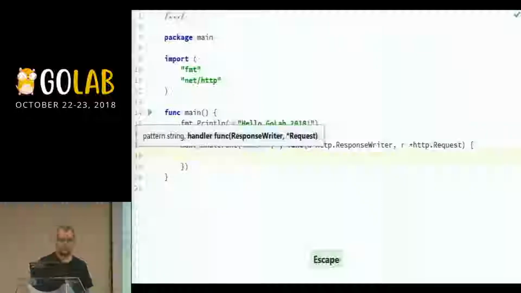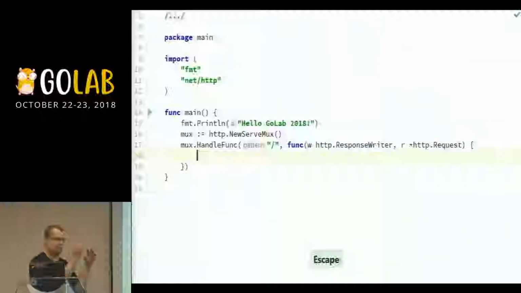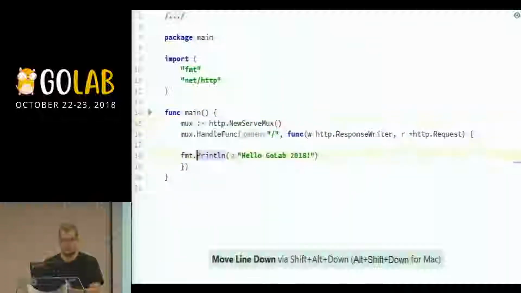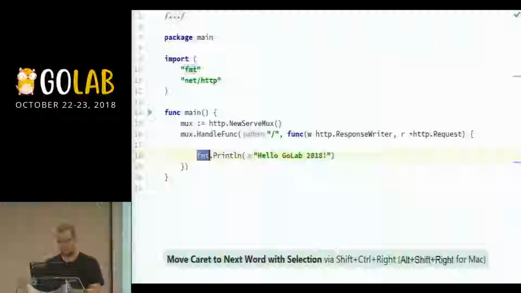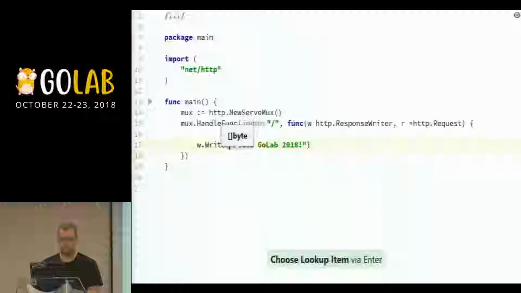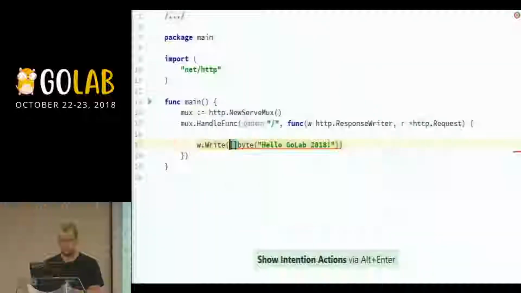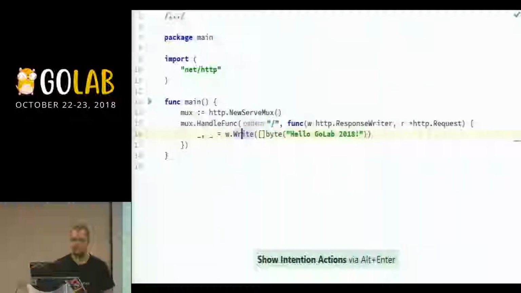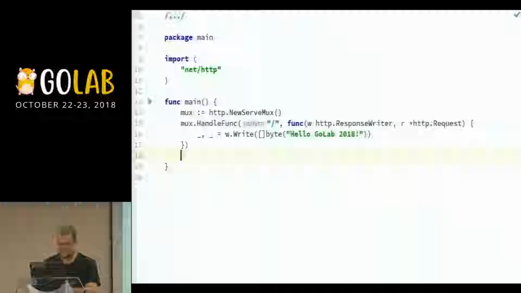That's the standard signature for the function. It accepts a response writer, and it accepts a request coming in. Using the response writer, we can write a message. Because I'm lazy, I'm going to take this message that we want to print, use the write method here, and convert it to a slice of bytes, because we want a slice of bytes. You may notice my editor says you have an unhandled error. I'm going to handle it the classical way of ignoring it.